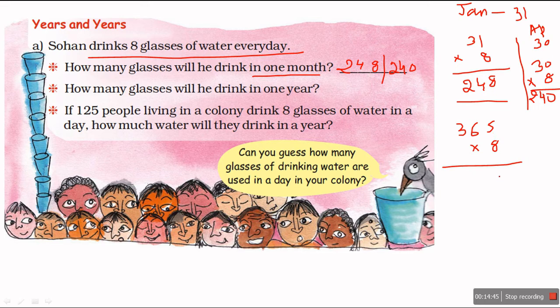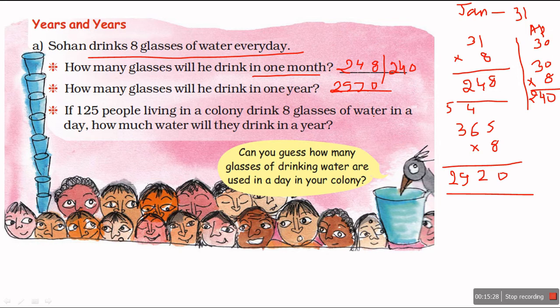8 5s are 40. Carry over 4. 8 6s are 48 and 4, 52. Carry over 5. 8 3s are 24 and 5, 29. So how many glasses of water will he drink in a year? 2920.